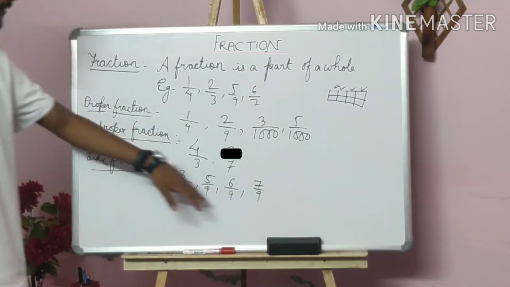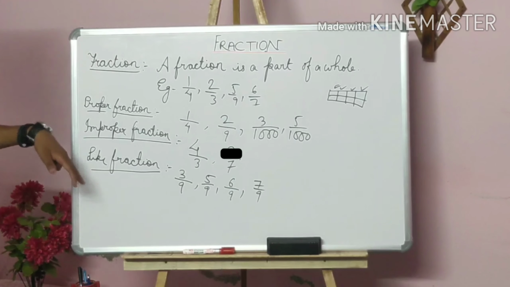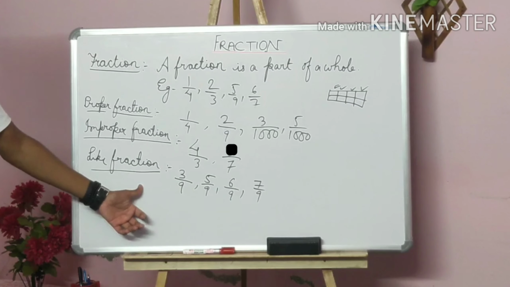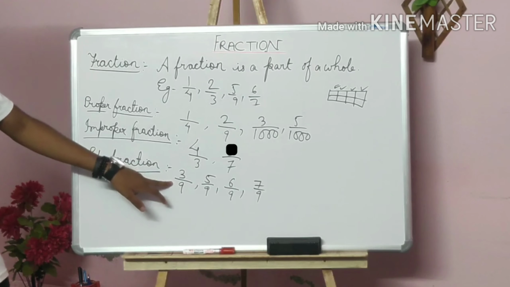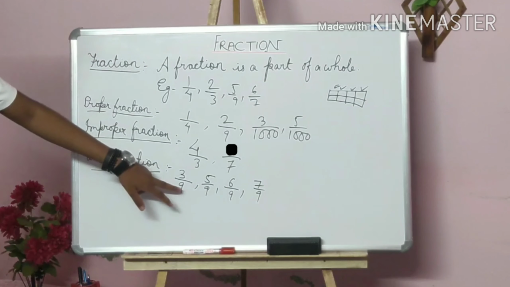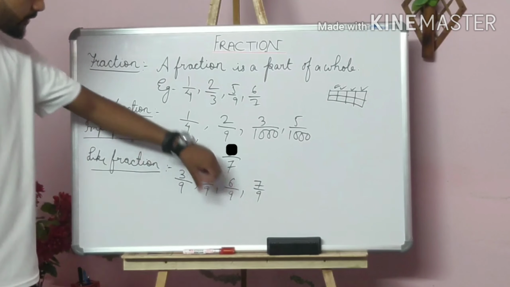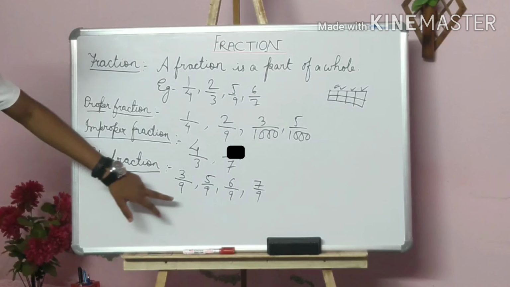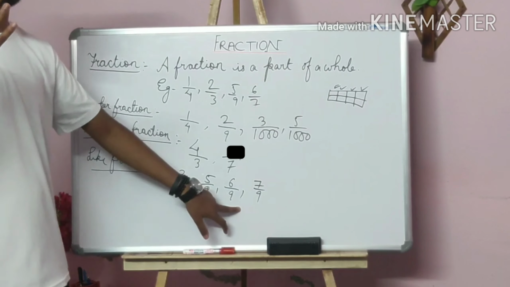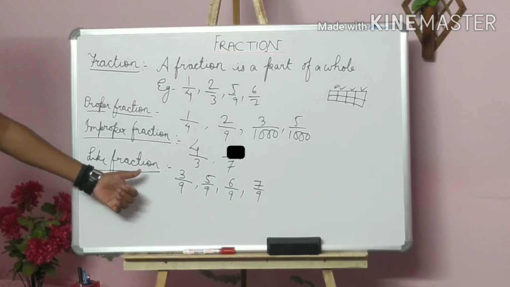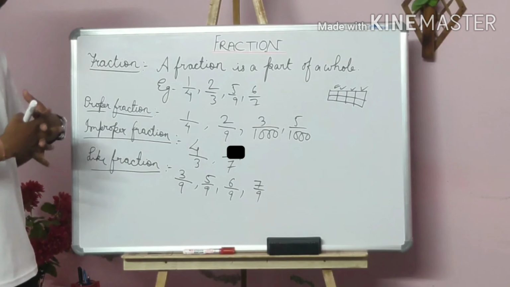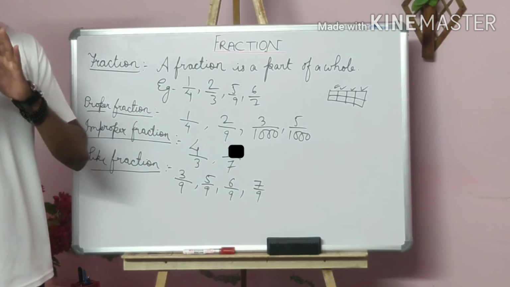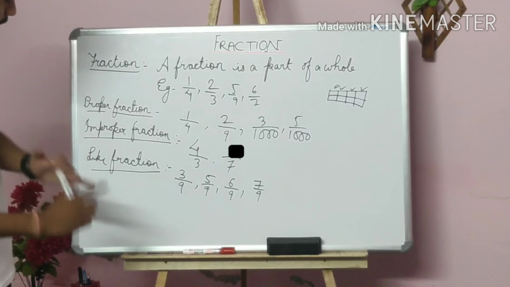These all are in the category of like fractions. Why? The reason behind it is that there is a similarity between all of them. In all of them, the denominators are always the same. The numerators can be changed. Don't think that numerators cannot be changed. The numerator can be changed, but the denominator should be the same. It is the most important thing for having a like fraction. I think you have got the idea of like fractions. I am repeating this for you all: two or more fractions, if they have a common denominator, will be known as like fractions.